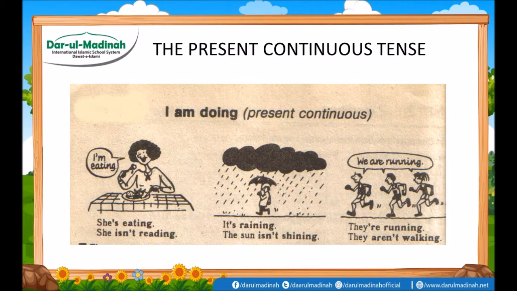It's raining. The sun isn't shining. We are running. They are running. They aren't walking. In all these sentences, the work, the action is continuing, and those kinds of action and work which is continuing in the present time is known as the present continuous tense.